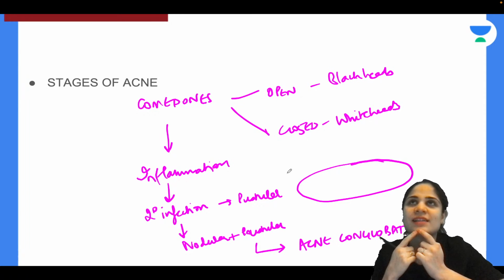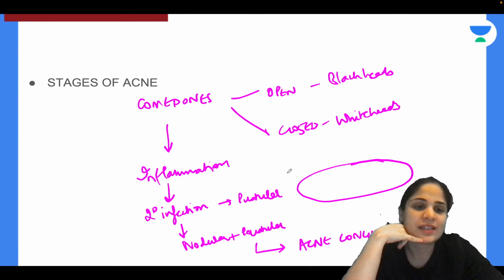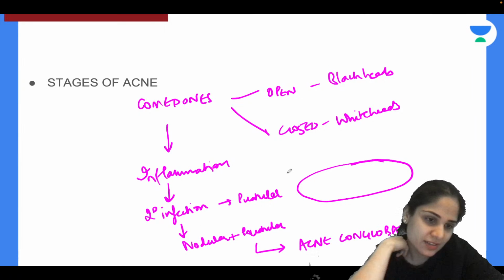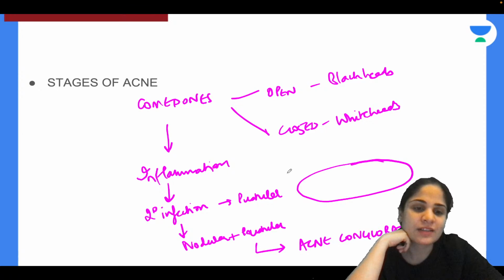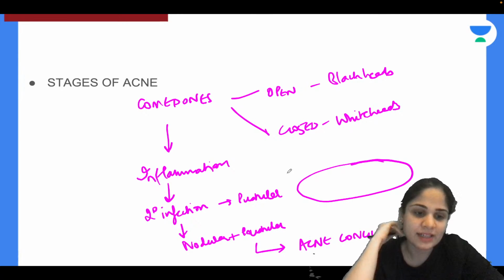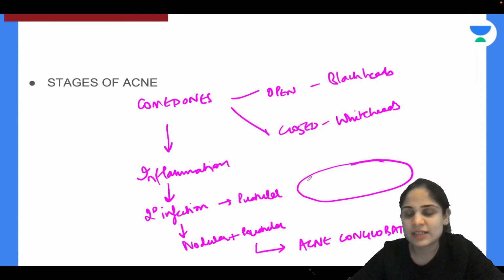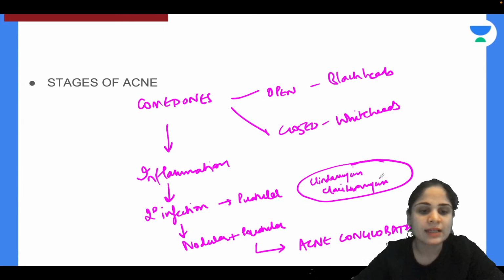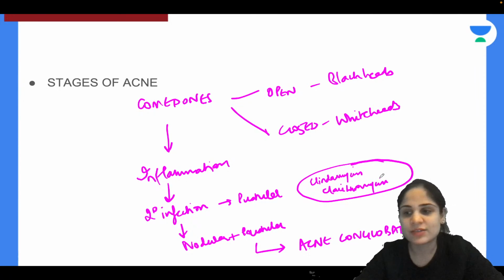When the pus starts coming, they say, don't break the pimple or don't touch it. It can lead to more infection. And then they give you those topical, very expensive antibiotics to put. So what are those topical, very expensive antibiotics? Topical retinoids are not given at this stage. Can you tell me the expensive antibiotics that you use? Yes, the expensive antibiotics that you use are clindamycin and clarithromycin. These are the two antibiotics that are used for the treatment of acne. So if you want to kill the Propionibacterium, then you can use these two. And orally, if you want to give, then you can give doxycycline to the patient.